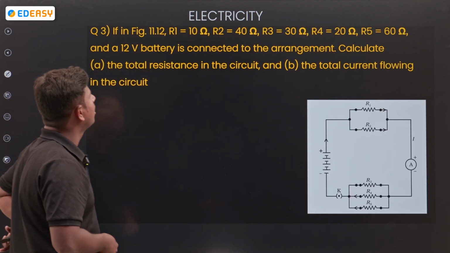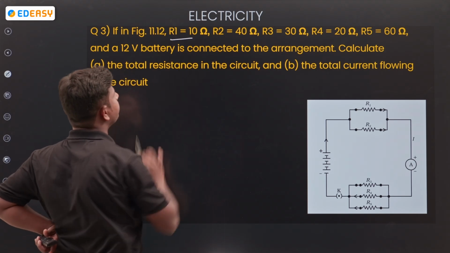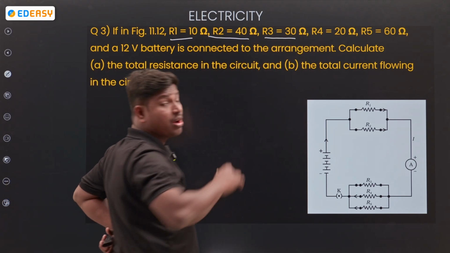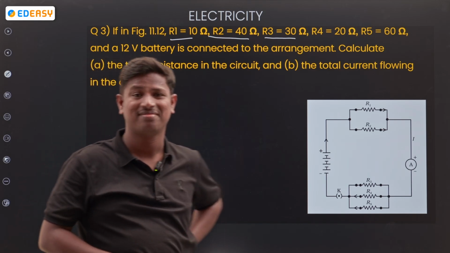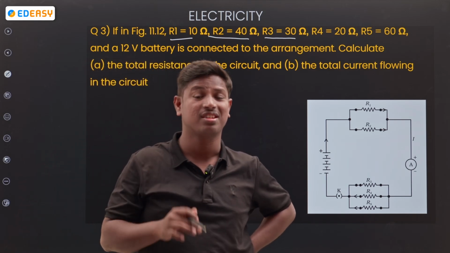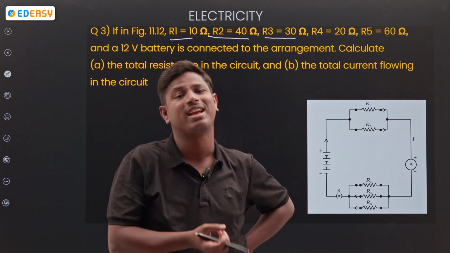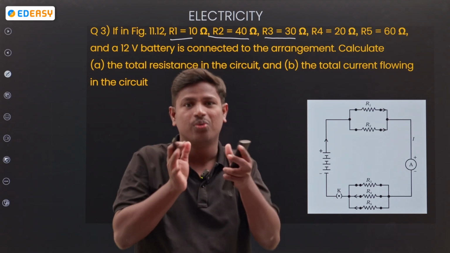In the figure, R1, R2, R3, R4, total 5 resistances are given. In examinations also, maybe they ask you like this only to trouble you.